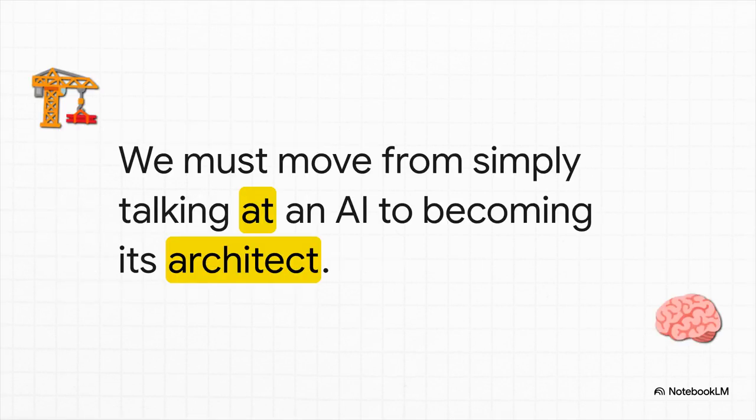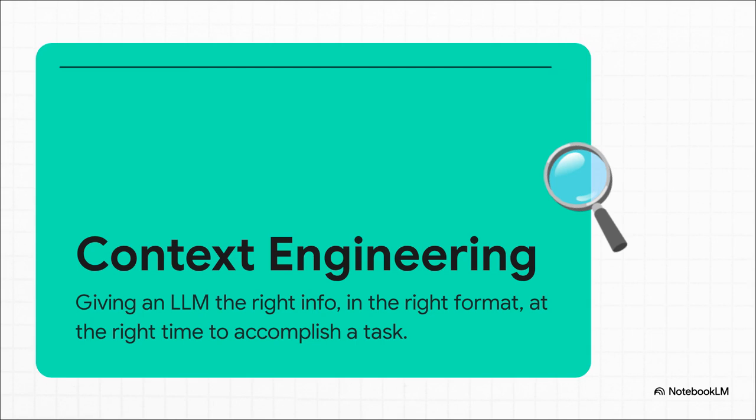So just shouting instructions at an AI until you run out of space in that context window, that's just not a winning strategy. We have to make a fundamental shift from just talking at an AI to actually becoming its architect. And that, right there, is what context engineering is all about. Experts like Tina Huang define it as the discipline of actively, intelligently managing that context window. It's all about giving the AI precisely the right info it needs to succeed in the right format at just the right time and, just as importantly, leaving out everything it doesn't need. It's about being incredibly intentional.